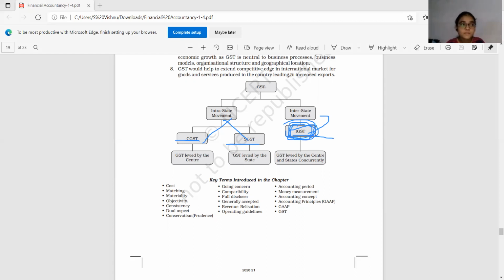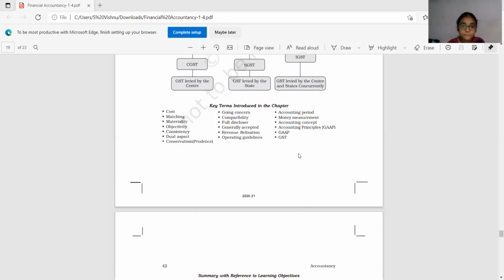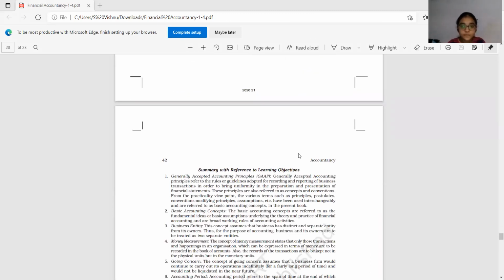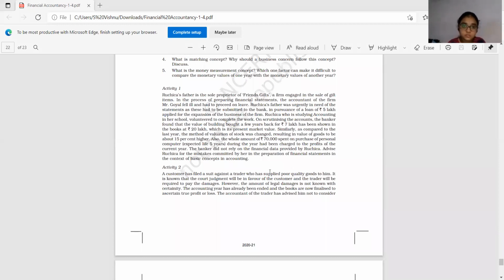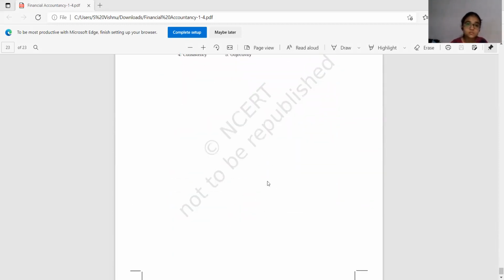Okay, so this is regarding the GST. This is just an introduction to you about the taxation system in our country. Tax implies compulsory payment to government. That's all. Compulsory payment to government. Nobody can escape. Okay. So this is the second unit. I will start the third unit also.